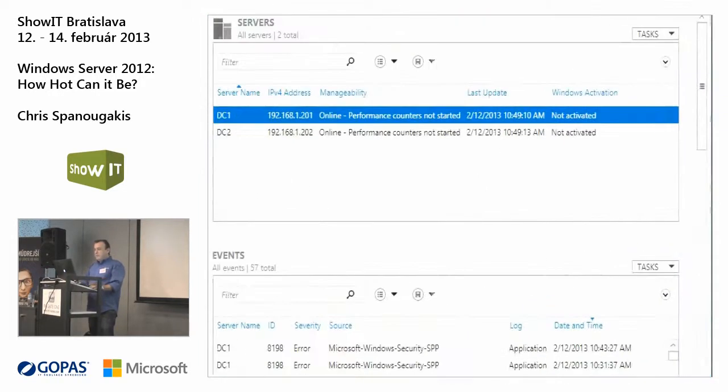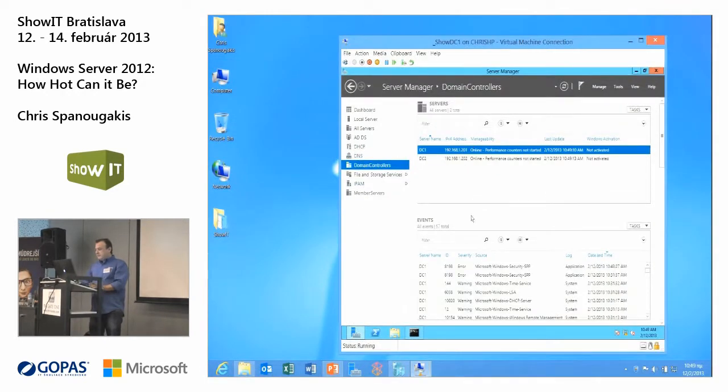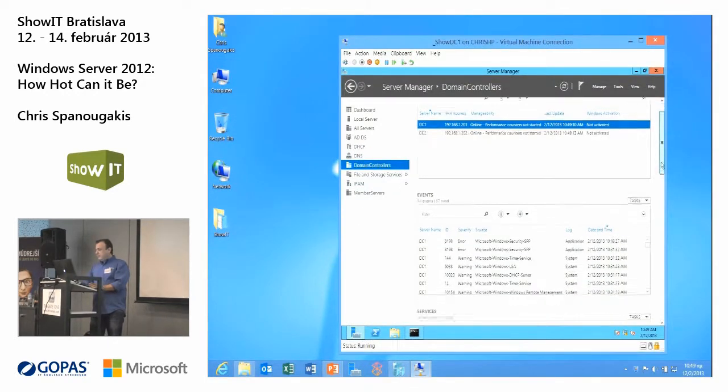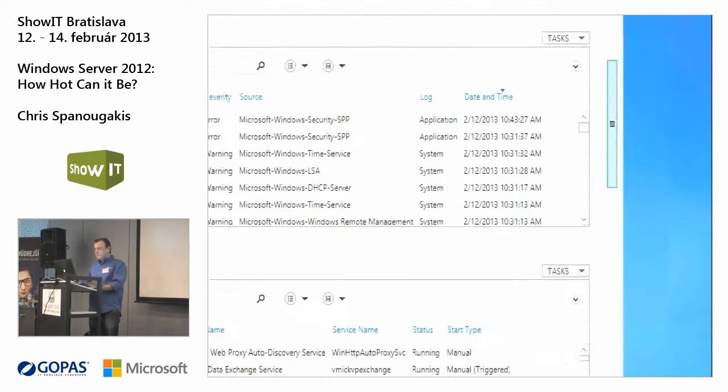Server Manager will connect to both computers. I will get some very useful information like the IP address of these computers, and I even get the events from these two machines.